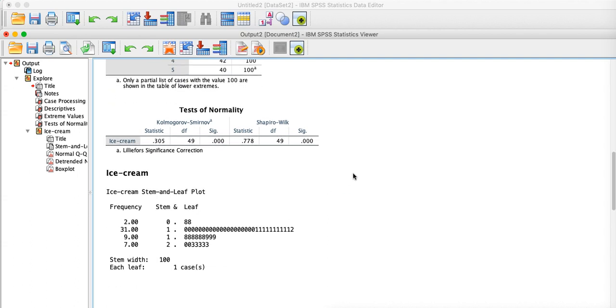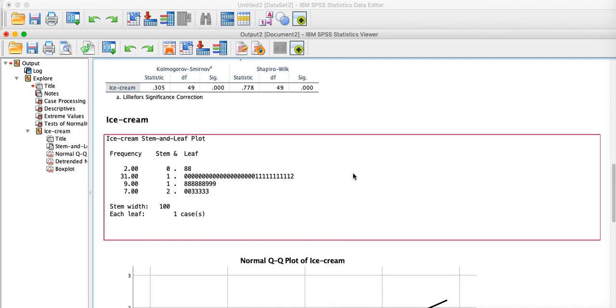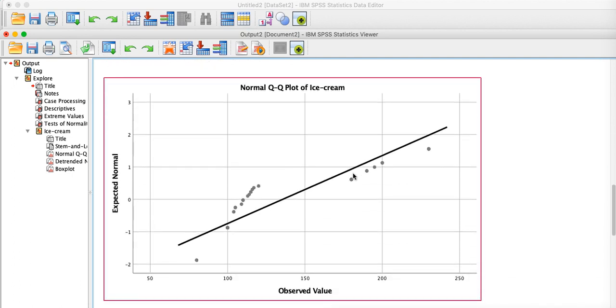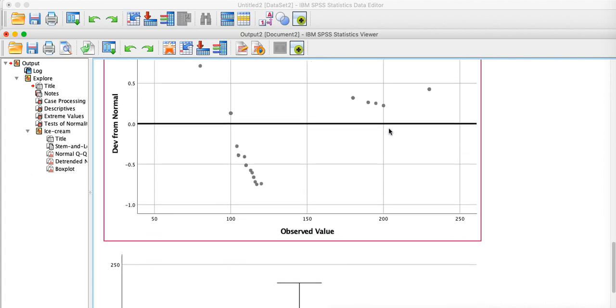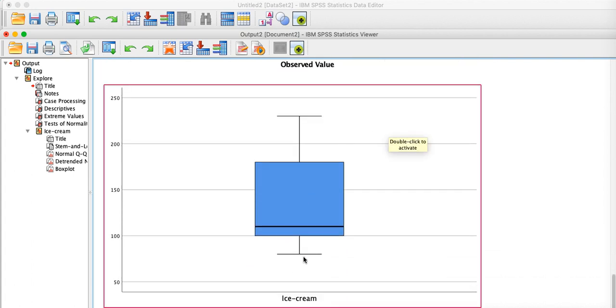The significance means the data is normal. Now if you see the QQ plot here, it is not making too much sense because the data is not too much on the straight line. Now if we go to the box plot here, if you see, there are no outliers. Can we see it here?